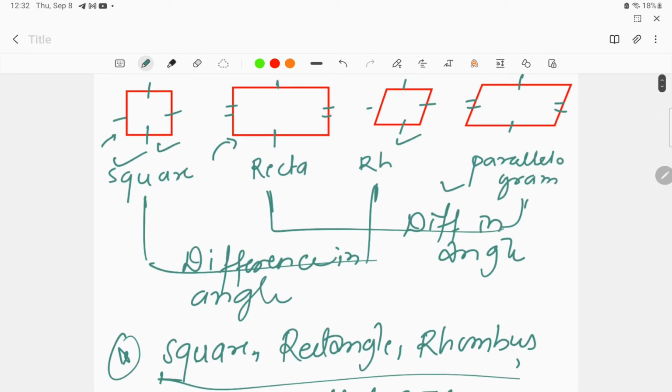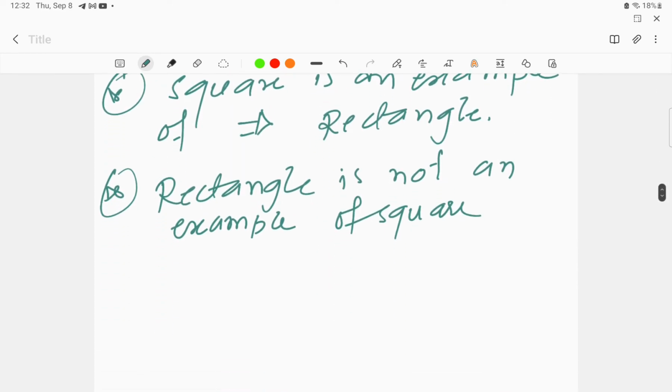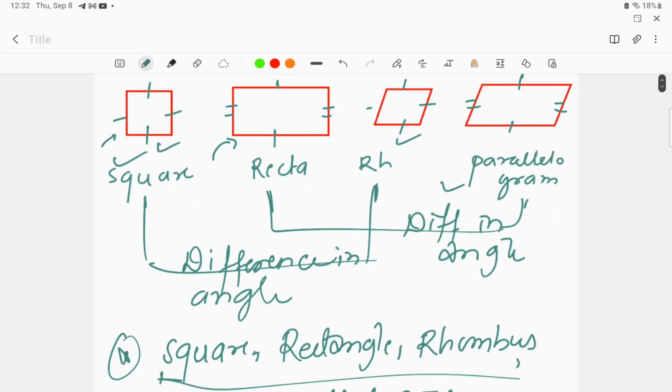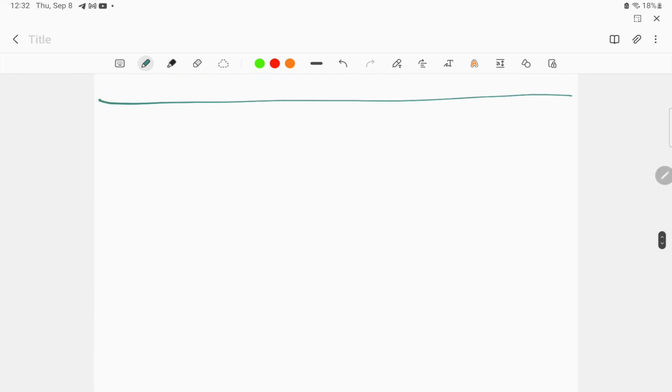So the things that we have learned here is square, rectangle, rhombus, or parallelogram, they all are similar. They are having just a difference of the angle in them. Square, rectangle and rhombus, all three of the structures are parallelograms. Okay, they all are parallelograms. At the same time, square is an example of rectangle, but rectangle is not an example of the square. So this was all the things that we have learned regarding the paper 1. Okay, now moving on to the questions that can be asked in the examination.